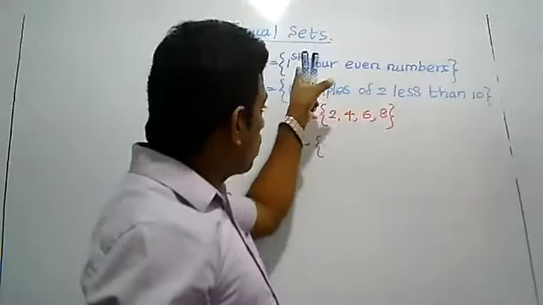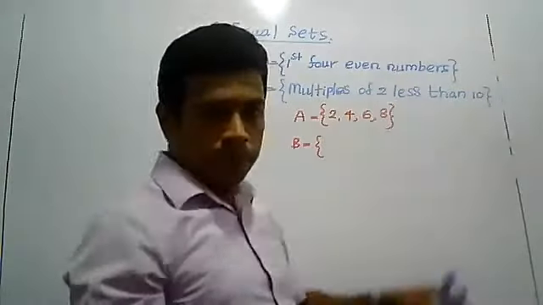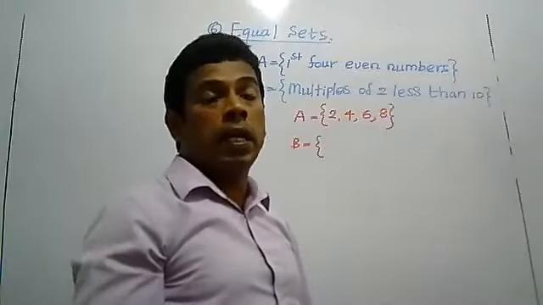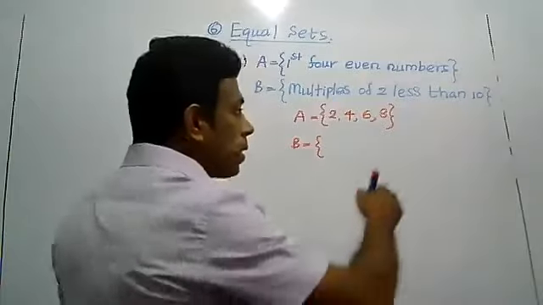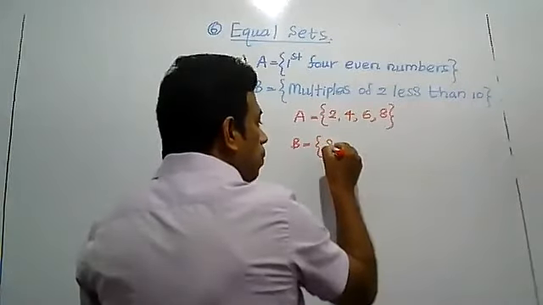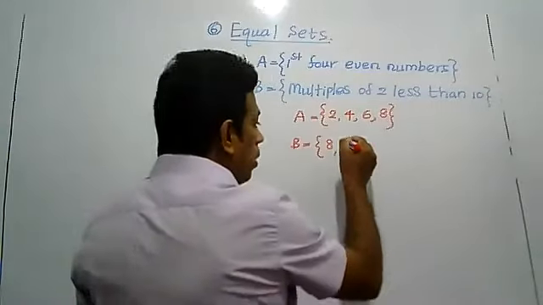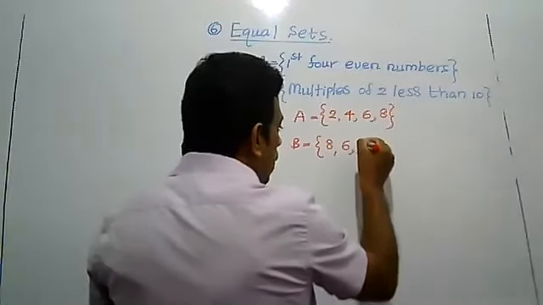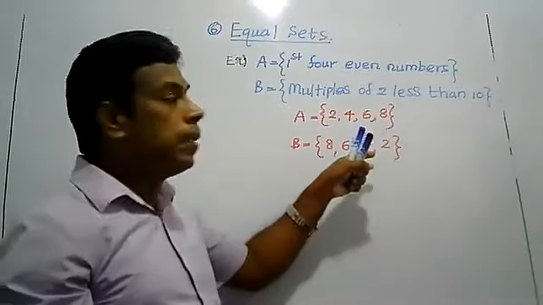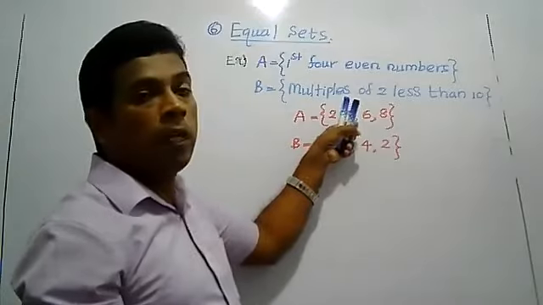Now multiples of 2 less than 10. Less than 10 means 8 is the biggest one. Then 6, then 4 and 2. Here I have given multiples of 2 less than 10, and here the first 4 even numbers.